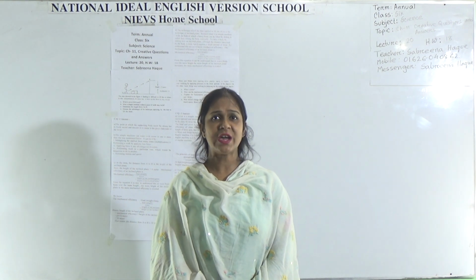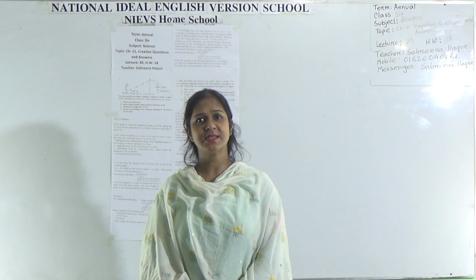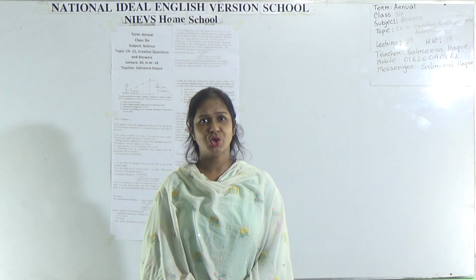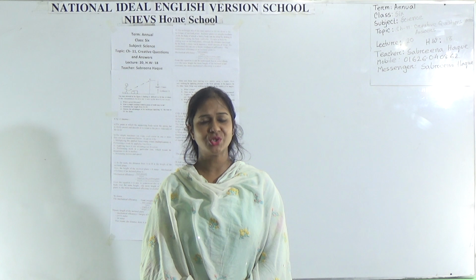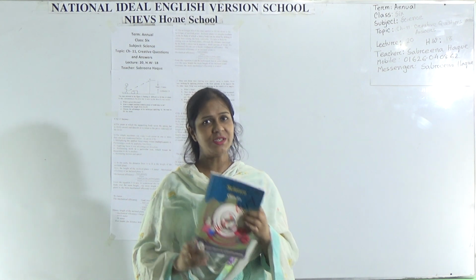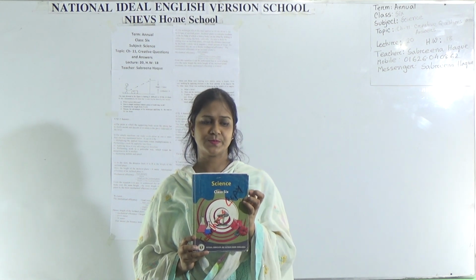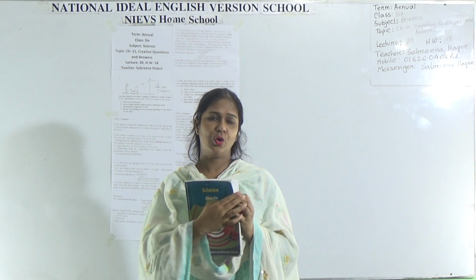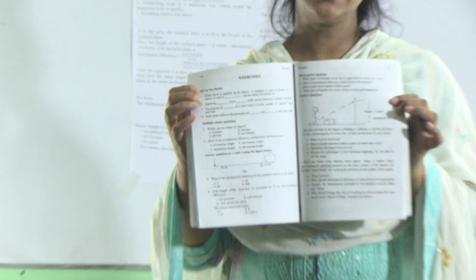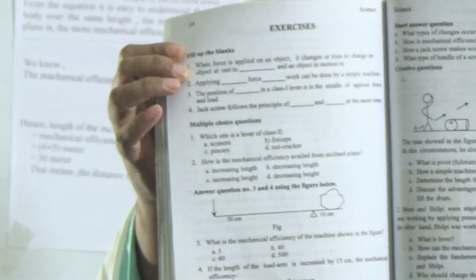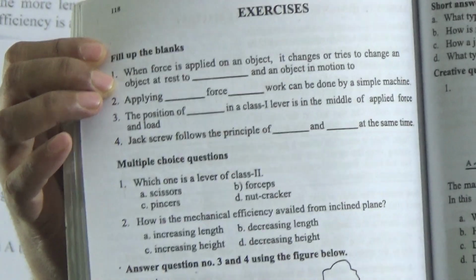Dear students, today I am going to take a science class for class 6 students based on chapter 11's creative question and answer. Dear students, take your textbook. Open page number 119 and follow the class with your textbook and your copy. Today we will discuss the exercise creative questions and their answers.